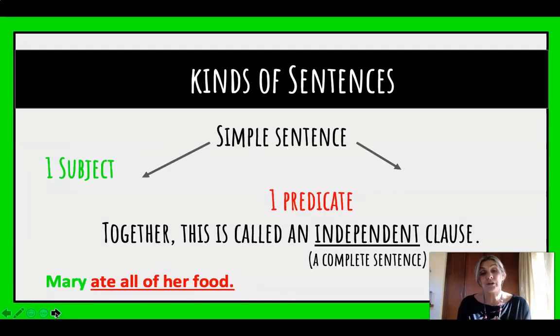Now, when we're talking about a simple sentence, we've already said that it needs 1 subject and 1 predicate, which you now know what that means. But together, these 2 things are called an independent clause. I don't want you to stress too much about that word.